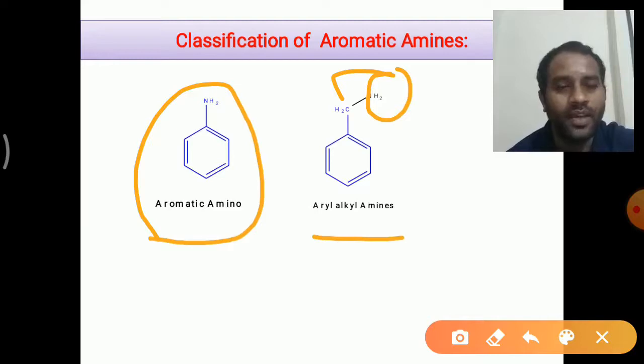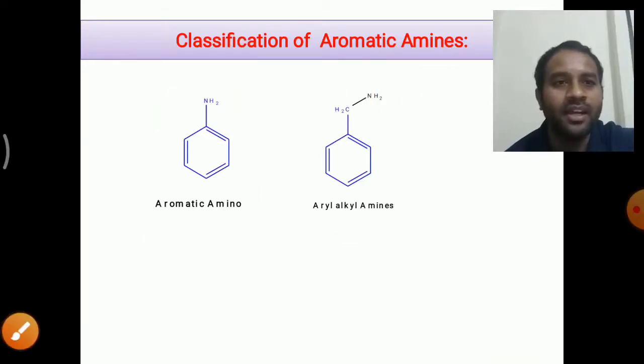So in this way, the aromatic amines are classified into two types. One is aromatic amines, in which the amino group is directly attached to the benzene ring. The other one is aryl alkyl amines, in which the NH2 group is indirectly connected to the aromatic benzene nucleus,